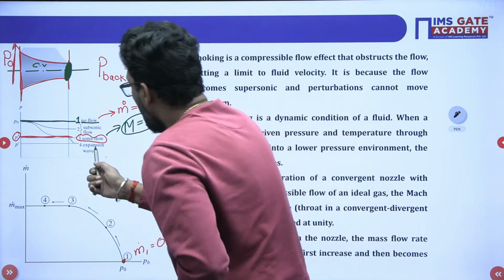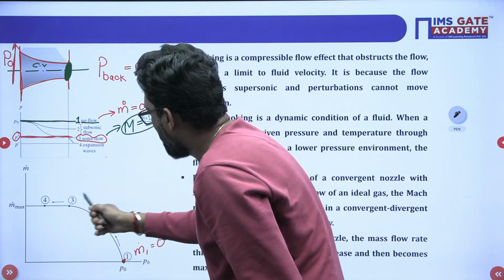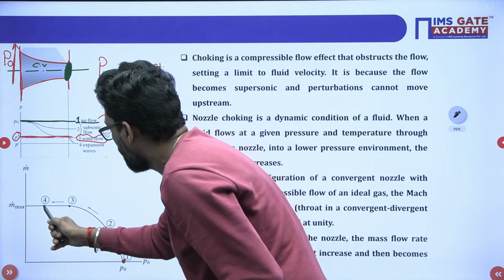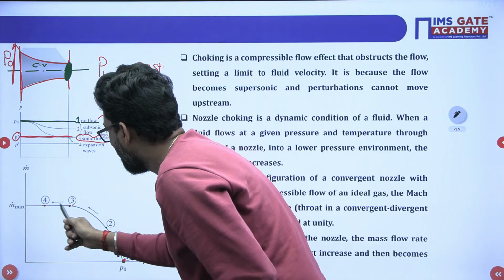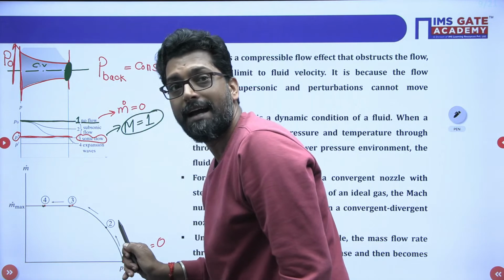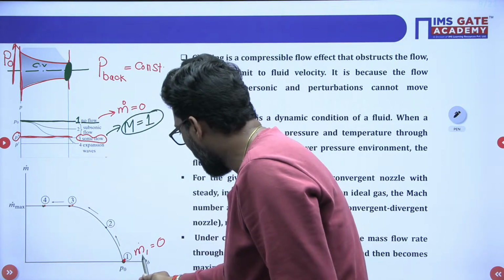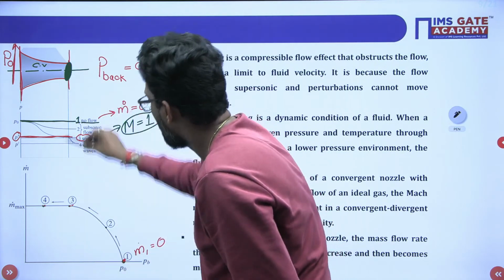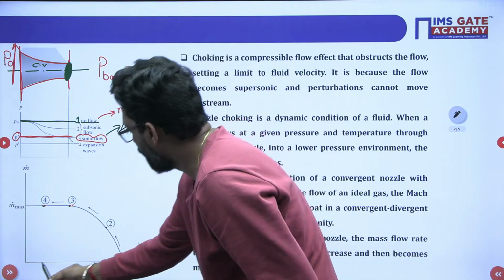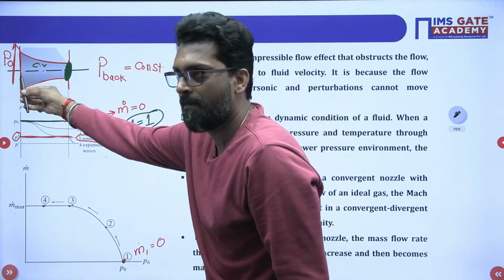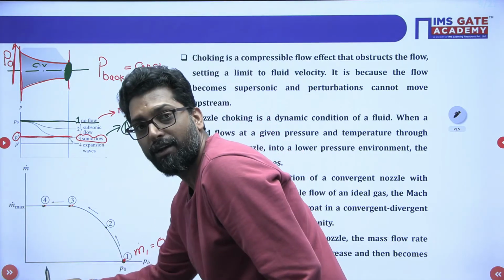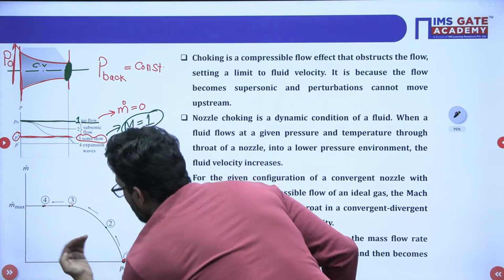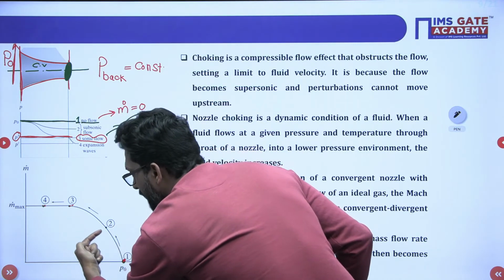Okay. Now for the expansion, the expansion and sonic flow, the mass flow rate is approximately maximum at that point. So if we decrease the pressure, see my dear, now if we increase the pressure, the mass flow rate will decrease.